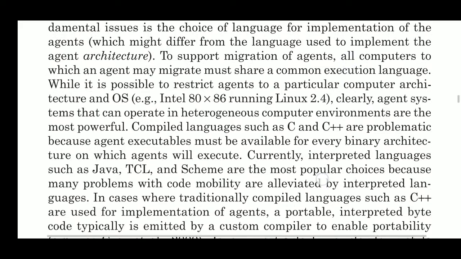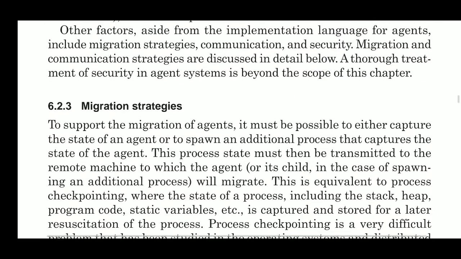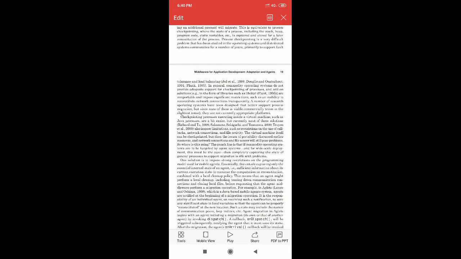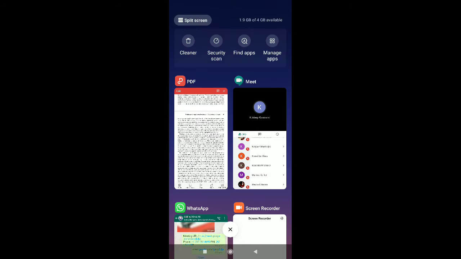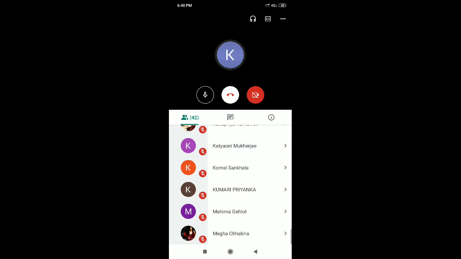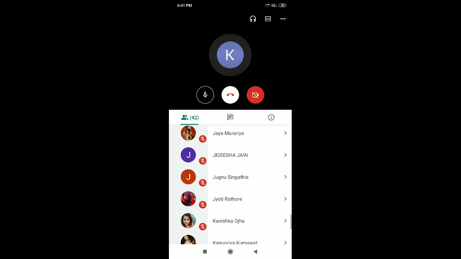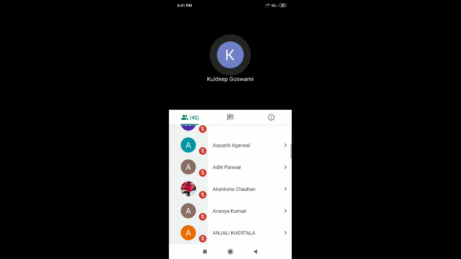So these are the components of the mobile agent architecture. You are required to learn these topics and try to read them in depth, so that you can face the open book examination efficiently. Otherwise, it would be very difficult for you to crack the open book examination in the finals.